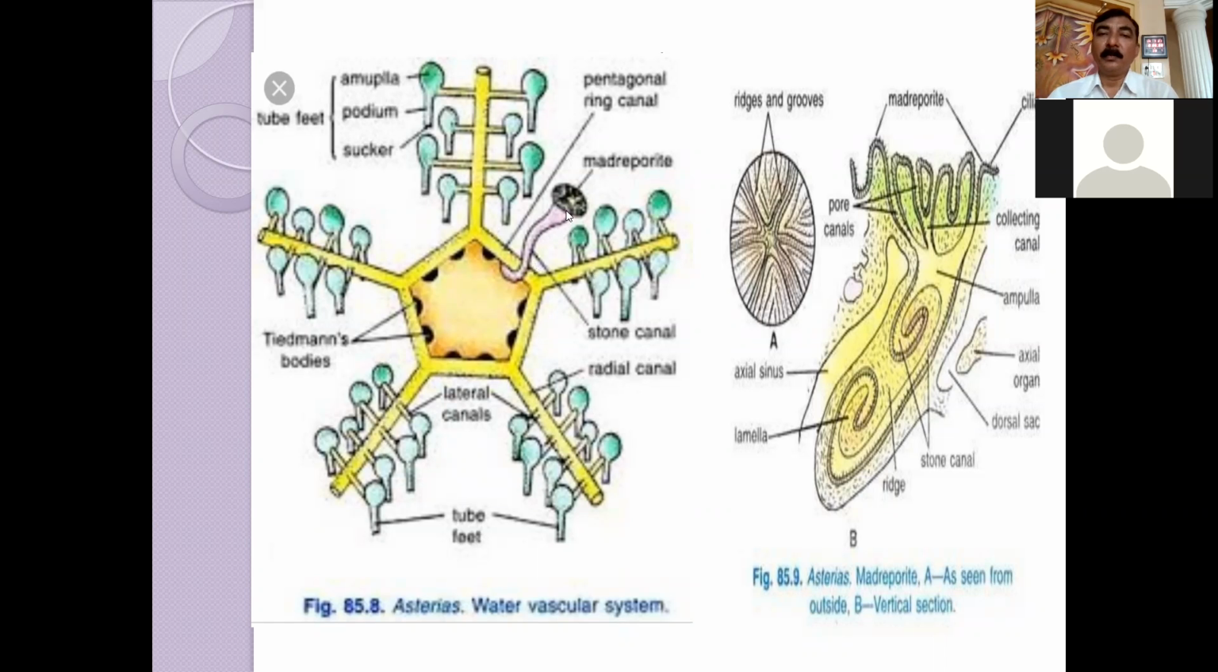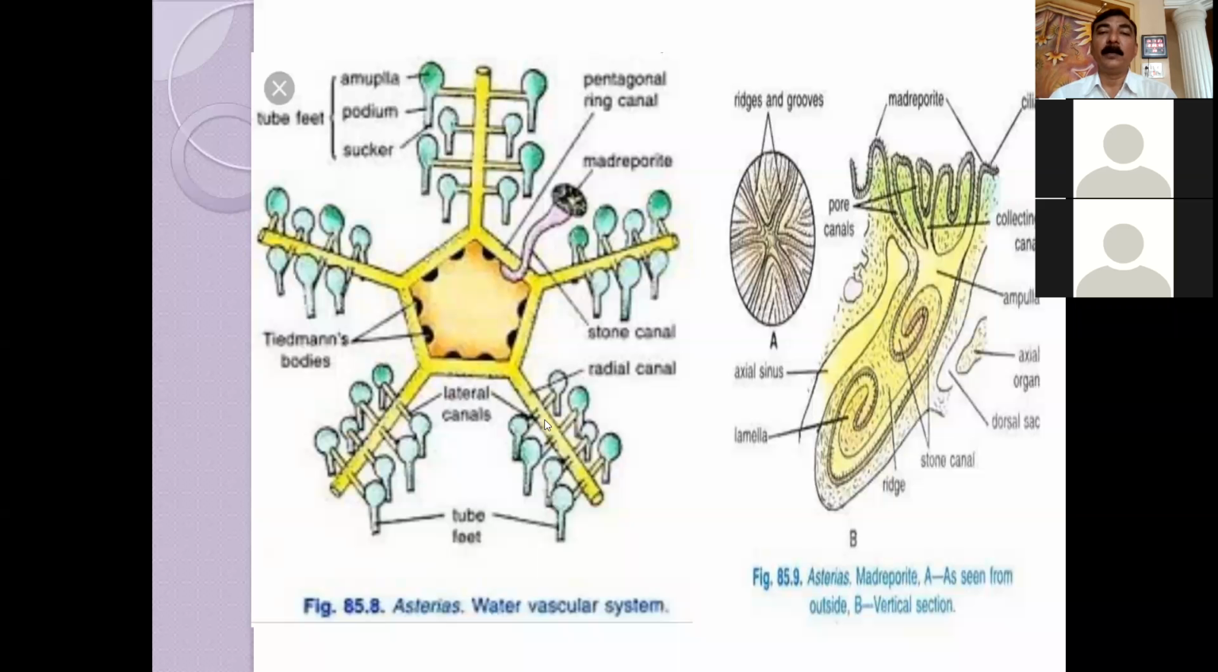We call this the bivium. Now here you can see the ampulla, this is the stone canal and this is the madreporite. This canal system is present on the oral side, but the stone canal and madreporite are present on the aboral side, that is, the upper side. The madreporite is known as the bivium, lying between two arms, and the rest of the three arms are known as the trivium.